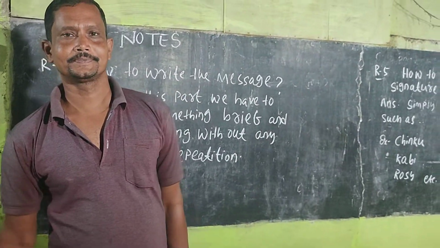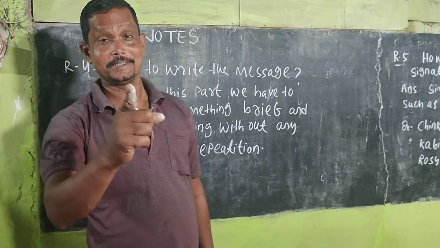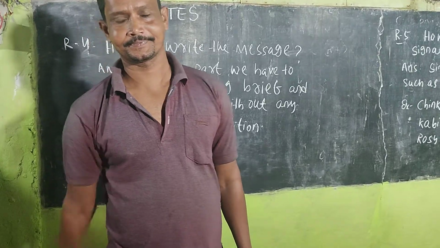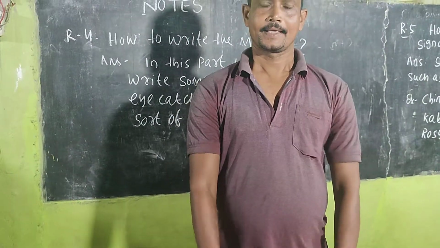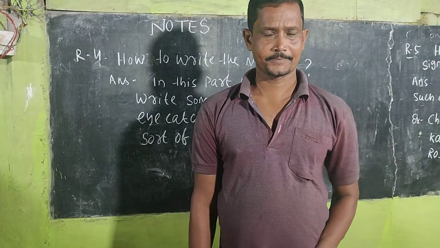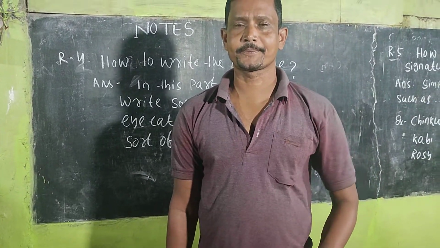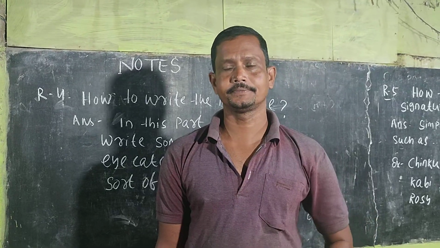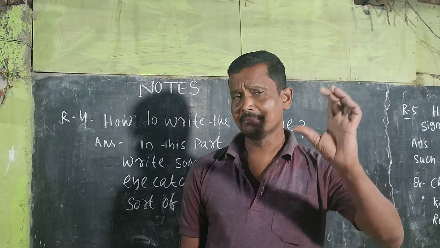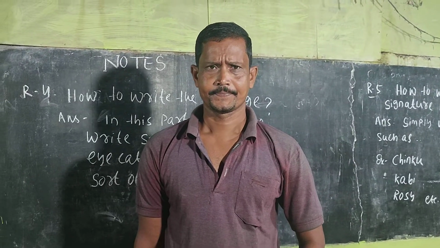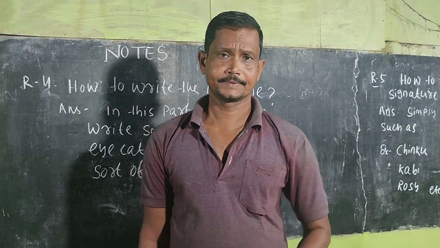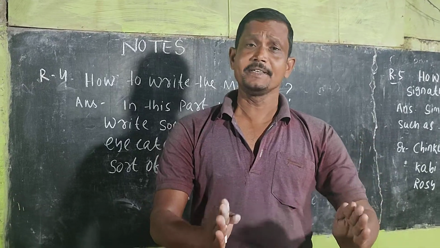Rule number 4, how to write the message part. In case of notes, the message part must be brief. Brief means very short, in about 50 words or 50 to 70 words. And then it must be eye-catching.